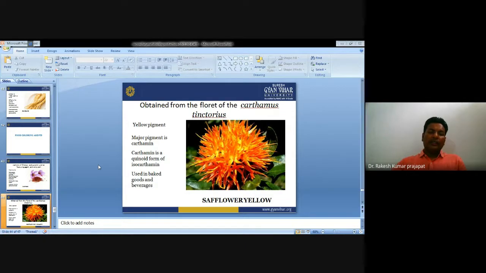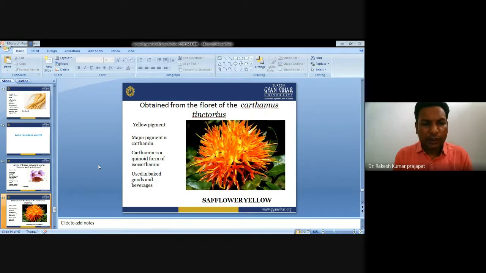Next is safflower, yellow in color. It is obtained from the florets of Carthamus tinctorius. It's a yellow pigment.